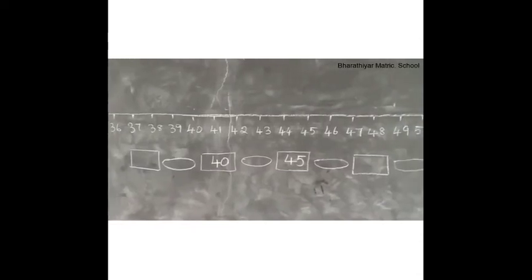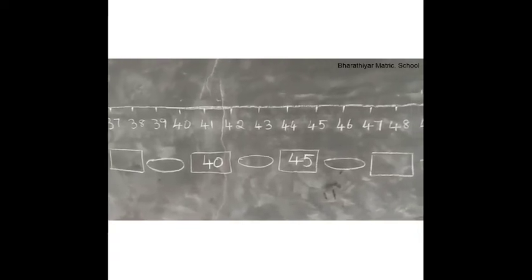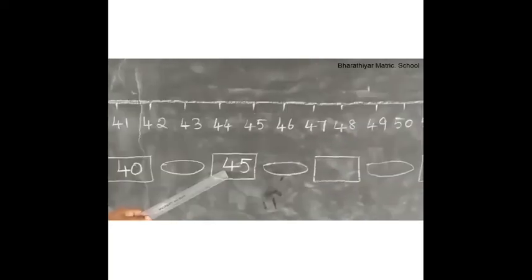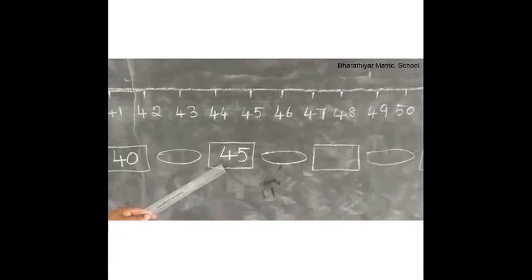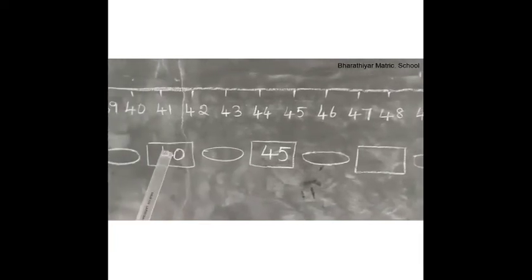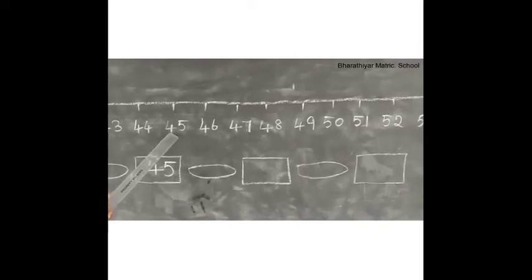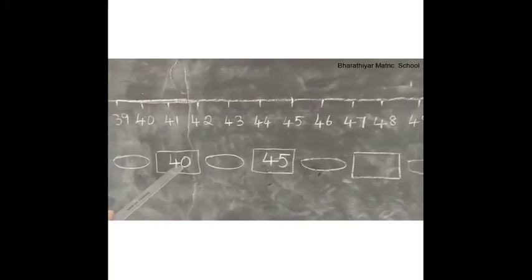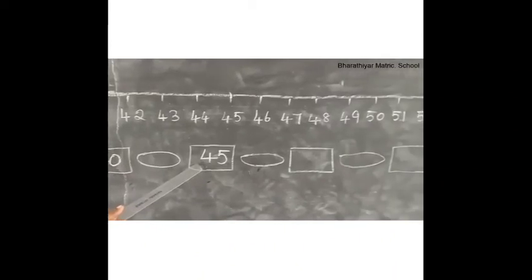Children, this is the number line from 35 to 55. Using this number line, we are going to find the rule for this pattern. The middle number in this pattern is 45 and the previous number is 40. Now look at this number line. Children, what number do we have to add to this 40 to get the answer 45?